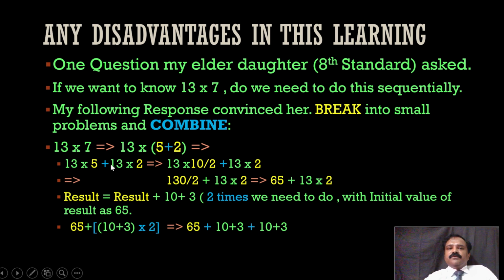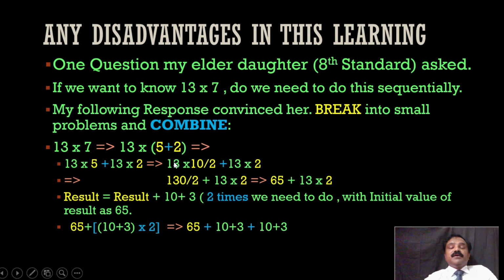So it will be 13 into 5 plus 13 into 2. So we don't have to start from 13 into 0. We can start from 13 into 5. 13 into 5, how fast can we find it in mind? 5 is 10 by 2. So 13 into 10 by 2. 13 into 10 is easy, 130, right? 130 by 2 is 65, right? 60 into 2 is 120. 70 into 2 is 140.